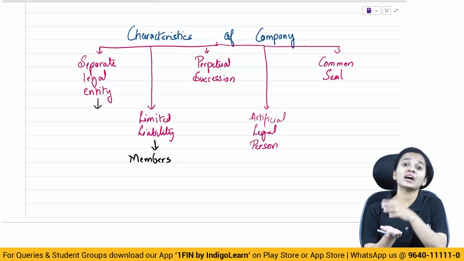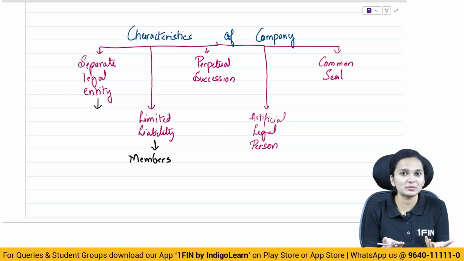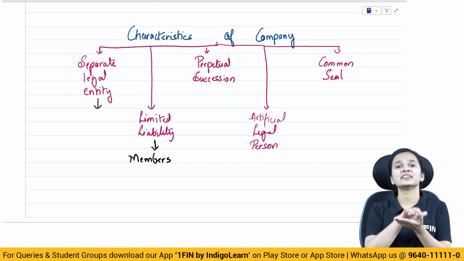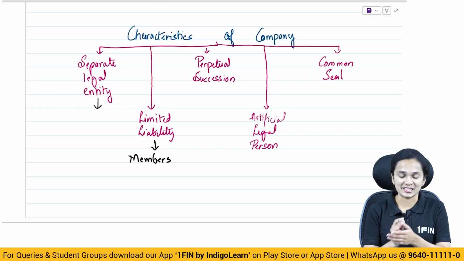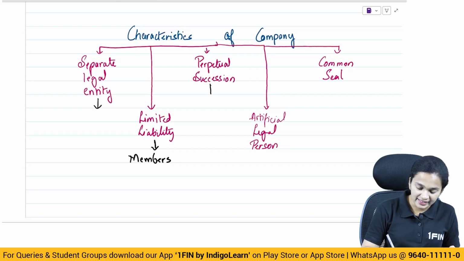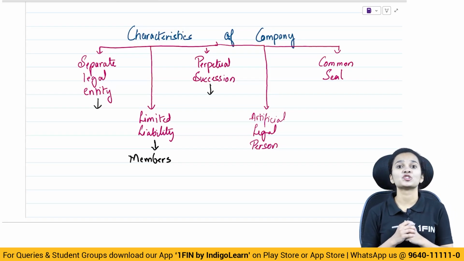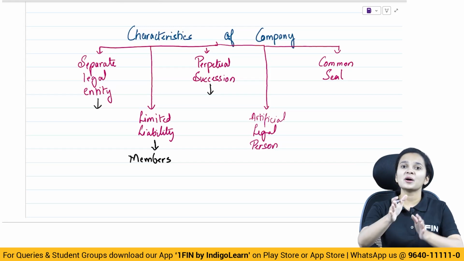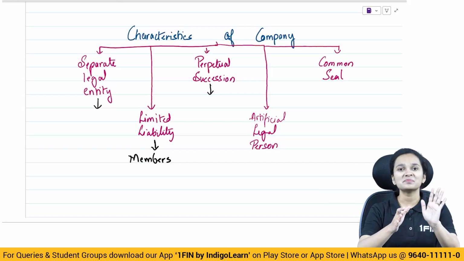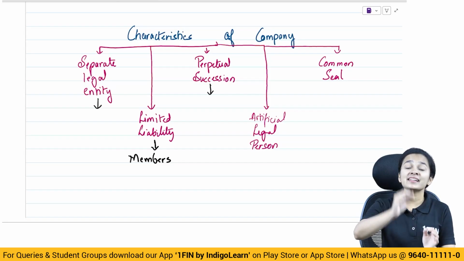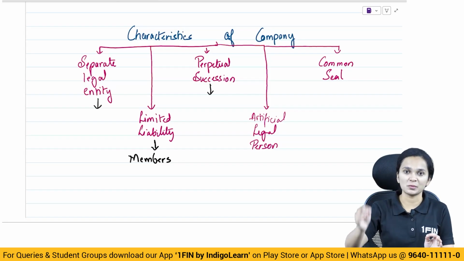Now again, the extent of limitation of liability depends on the type of company it is. Then the company enjoys perpetual succession. Perpetual succession means members may come, members may go, but the company will go on and on unless and until it is legally wound up.